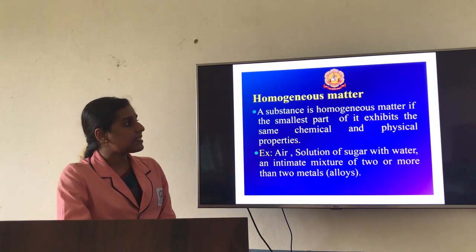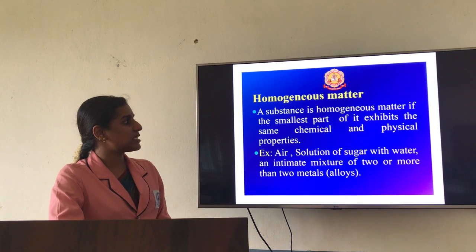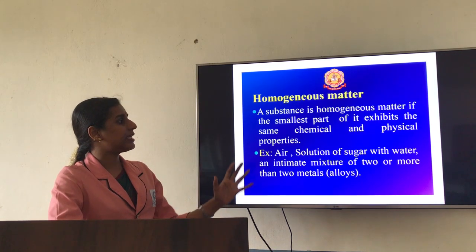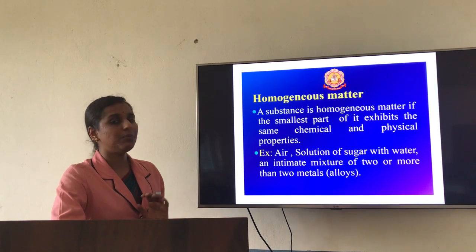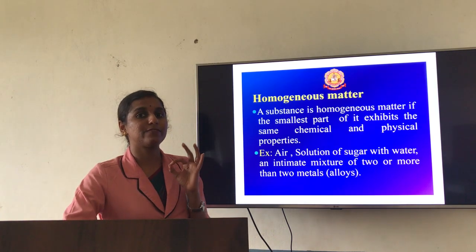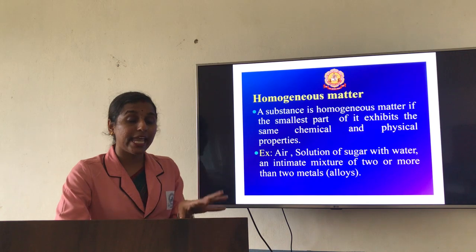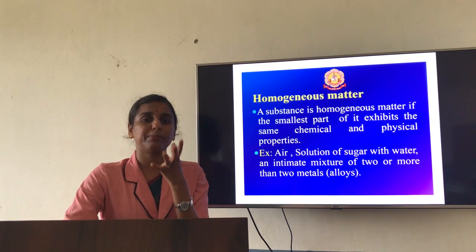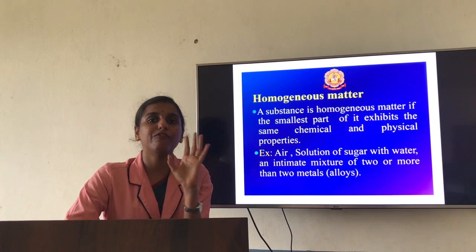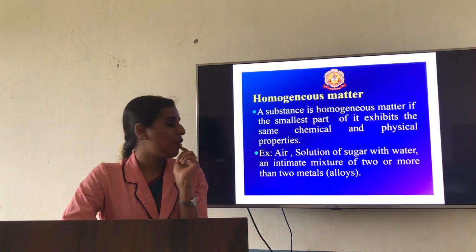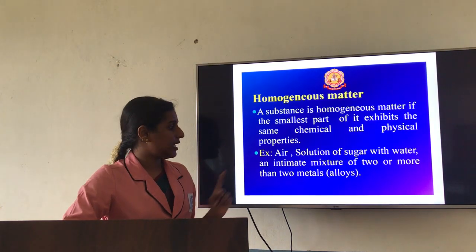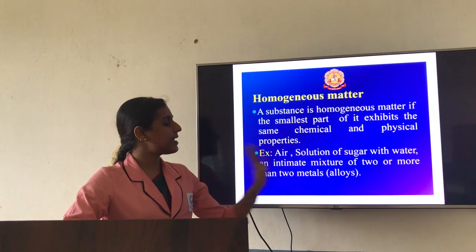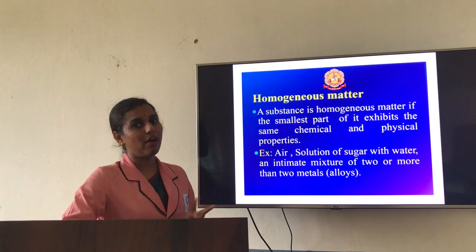A substance is homogeneous matter if the smallest part of it exhibits the same chemical as well as physical properties. Here the chemical as well as physical properties will be the same throughout the bulk solution. If you go with any of the particles, it shows the same kind of physical as well as chemical properties. Examples are air, a solution of sugar with water, as well as alloys, which are mixtures of metals.